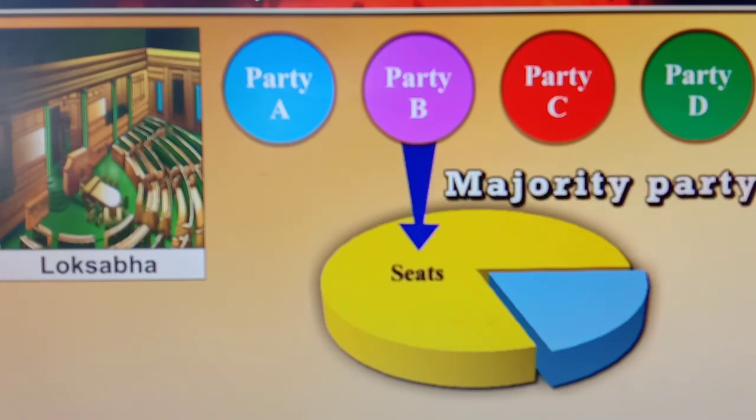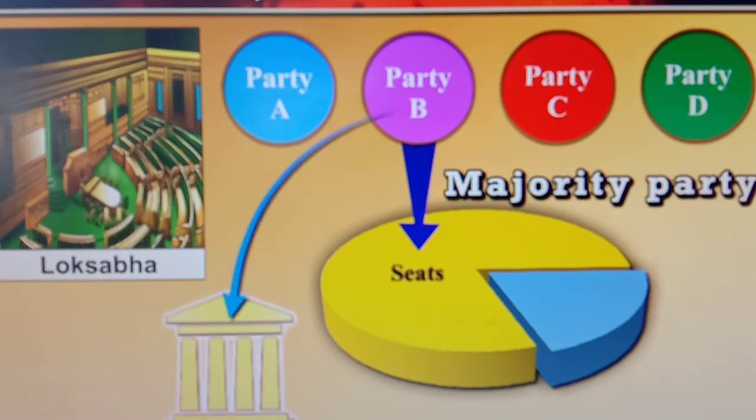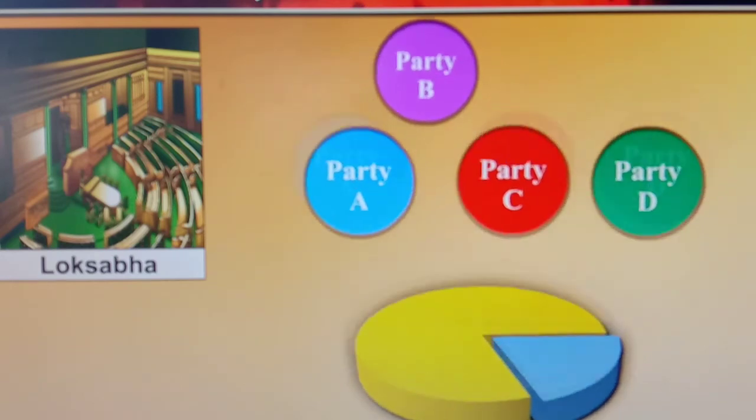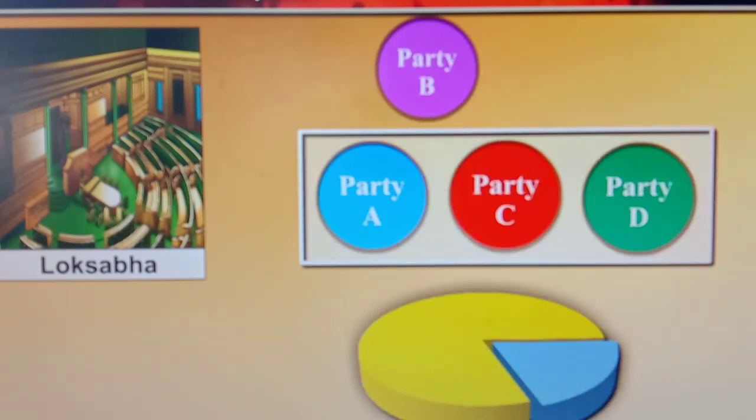The majority party forms the government. It means whichever political party gets the majority in the election gets the opportunity to run the government. Sometimes when no party gets a clear majority, some parties come together to form a majority and they can establish the government.